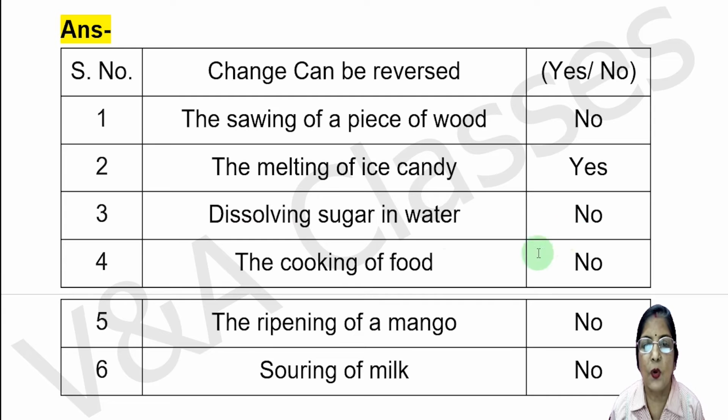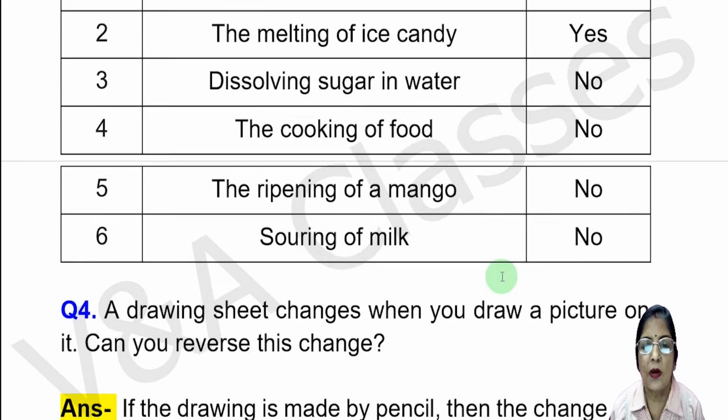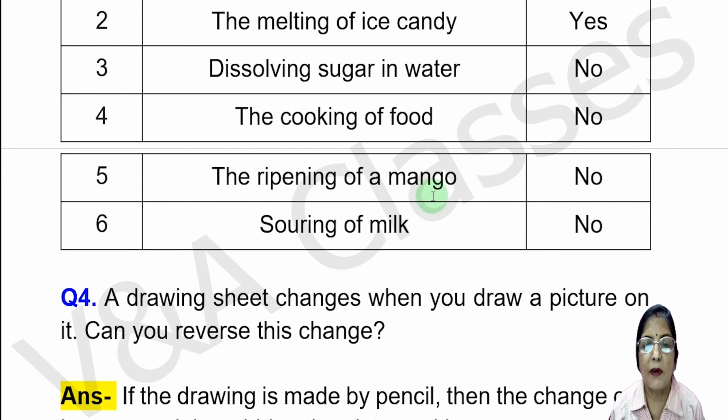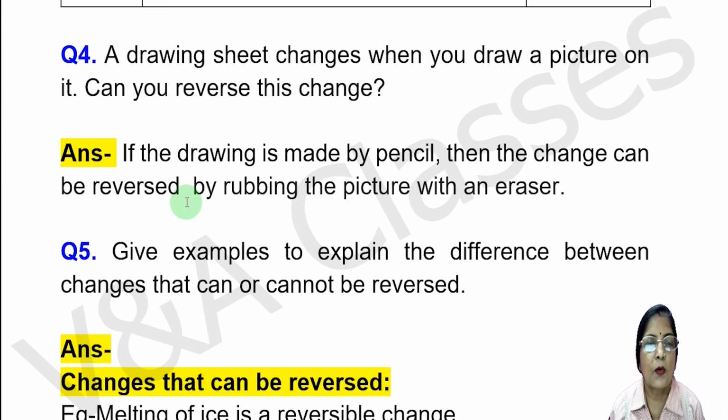Next change, dissolving sugar in water. Answer will be no. Next change, the cooking of food. Answer will be no. Next change, the ripening of a mango. Answer will be no. Next change, souring of milk. Answer will be no.